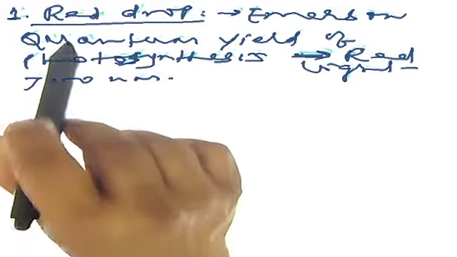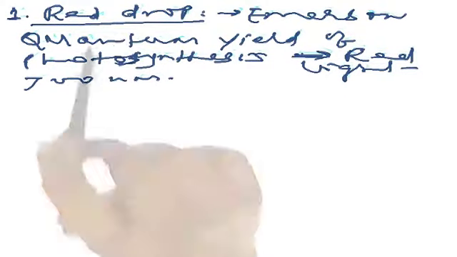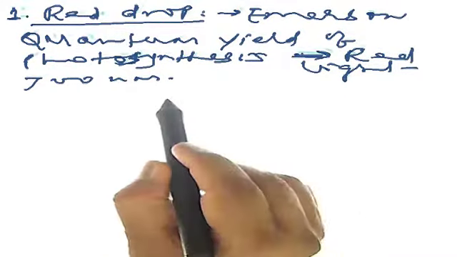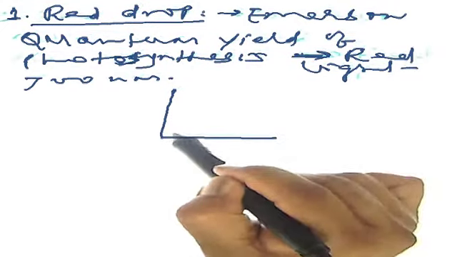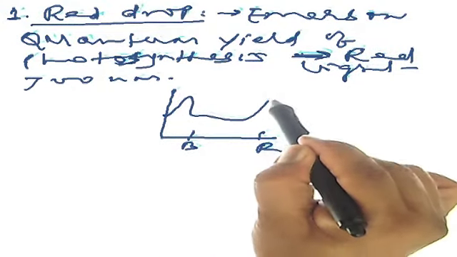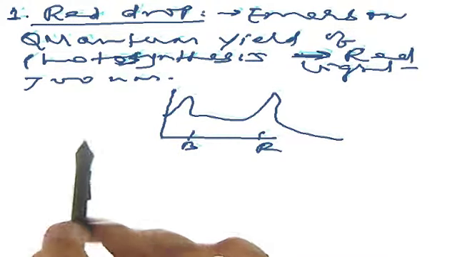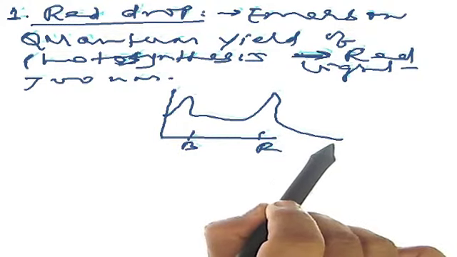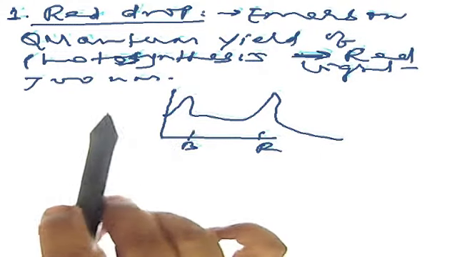So the graph is like this. This is blue light, this is red light. Absorption peak is like this, and after that the quantum yield of photosynthesis sharply declined. Since this sharp decline in quantum yield took place near the red spectrum of light, that's why this phenomenon is called red drop.